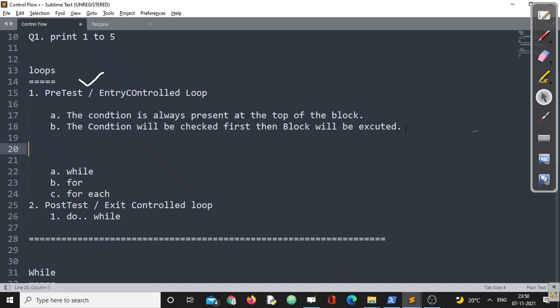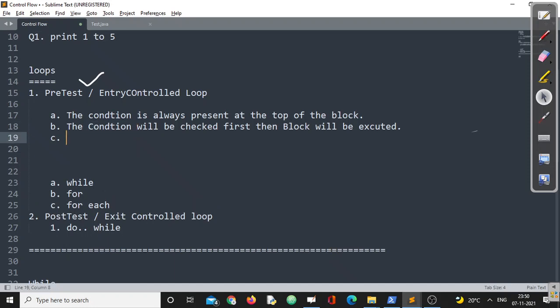So in pre-test, there is no guarantee. It cannot give you a guarantee that the loop will be executed even once.